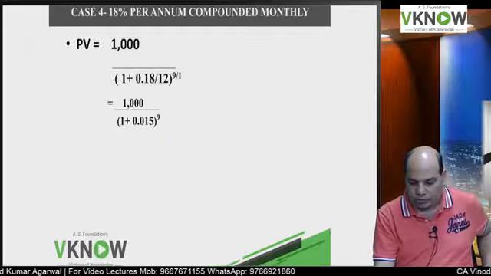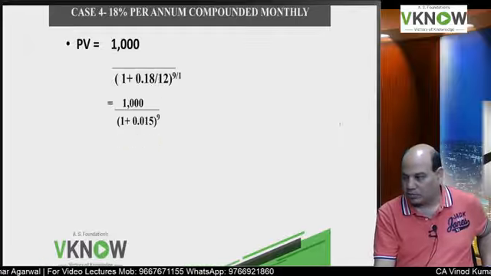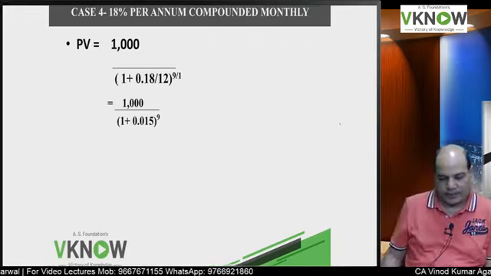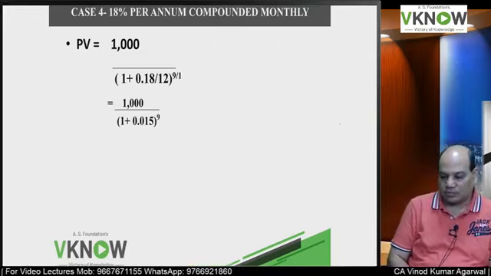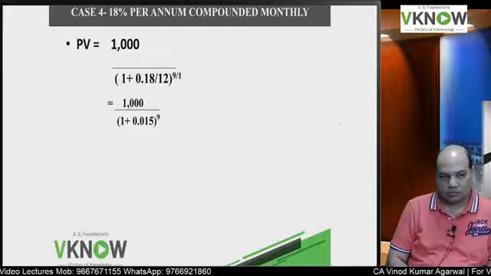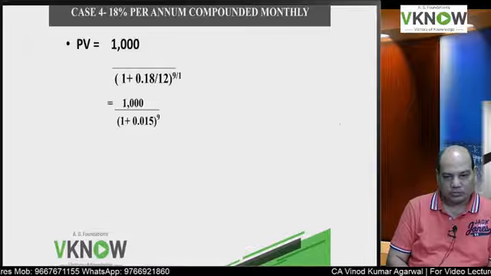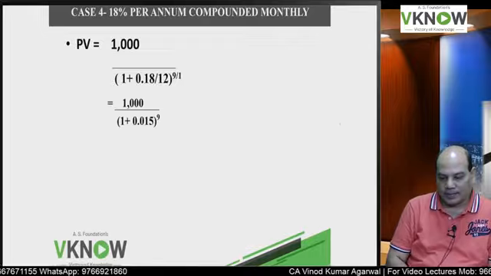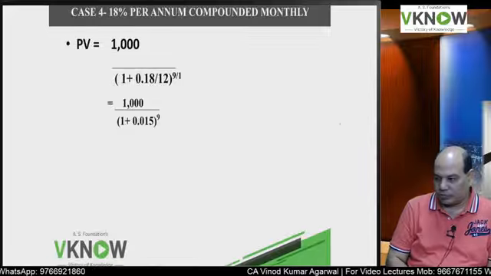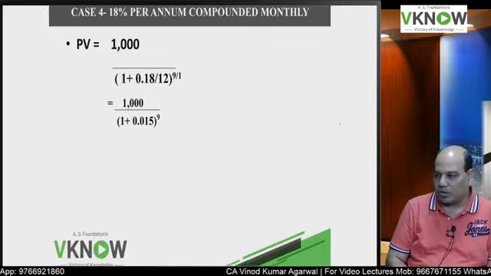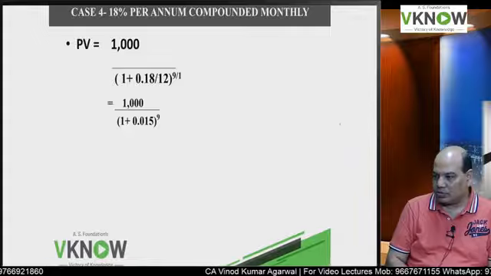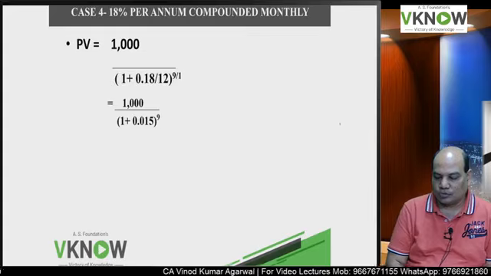Okay, now the last one. Case 4. 18% per annum compounded monthly. 1000 divided by 1 plus 0.18 divided by 12, and the number of months will be 9. Monthly means 9 months. Solve.